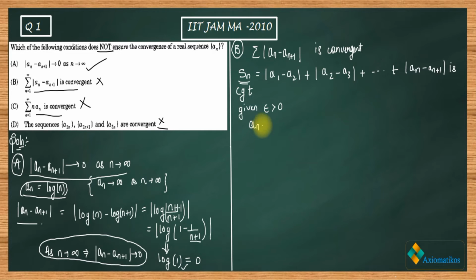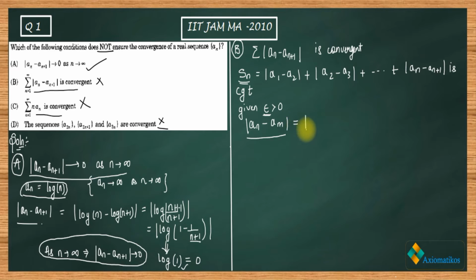What is the meaning of Cauchy? That this An minus Am, this difference, is less than epsilon for all n comma m greater than n naught. Are you getting my point or not? So I have to show that after a certain natural number, for which n and m are greater than that number, this difference is less than epsilon for every epsilon whatever you choose. So if you choose epsilon, you have to show that this thing is less than epsilon, and for that epsilon you should get a natural number. Are you getting my point or not?